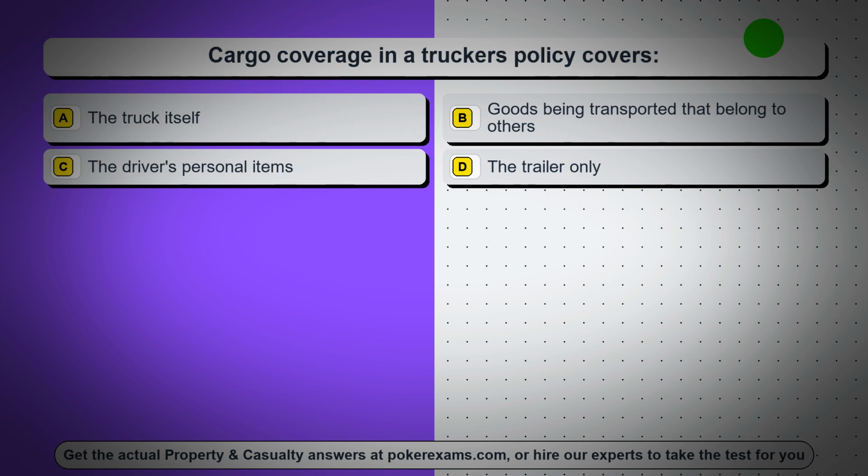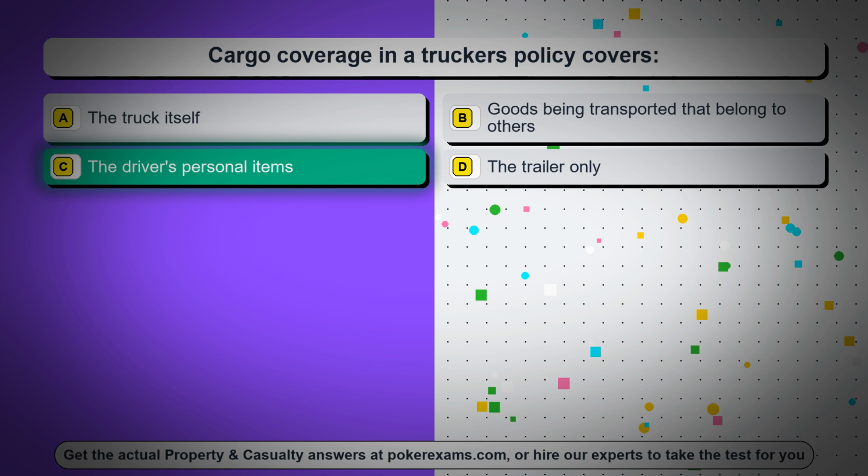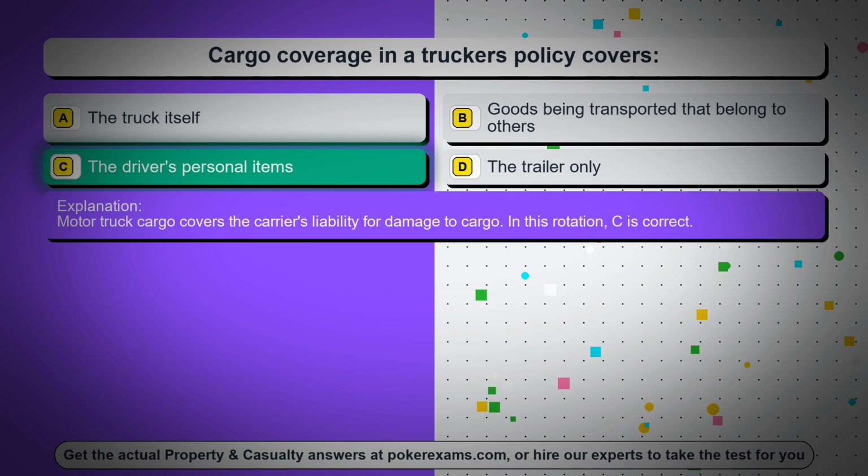Question 58. Cargo coverage in a trucker's policy covers. Option A, the truck itself. Option B, goods being transported that belong to others. Option C, the driver's personal items. Option D, the trailer only. The correct answer is option C, the driver's personal items. Motor truck cargo covers the carrier's liability for damage to cargo. In this rotation, C is correct.